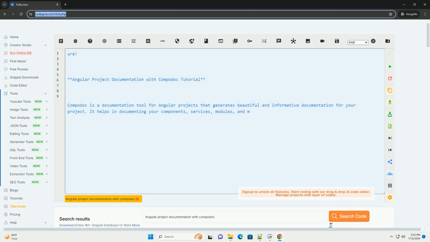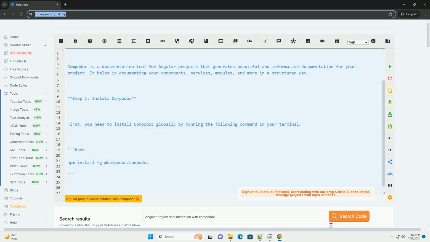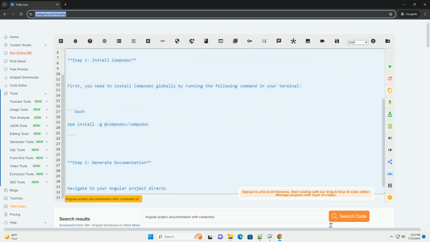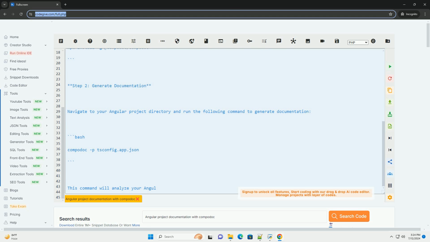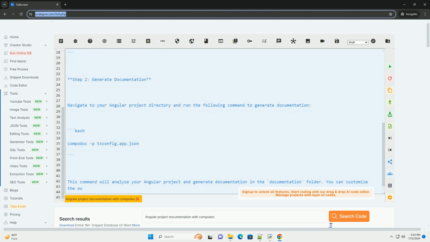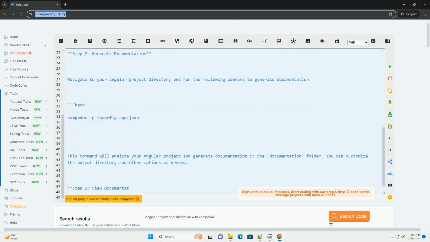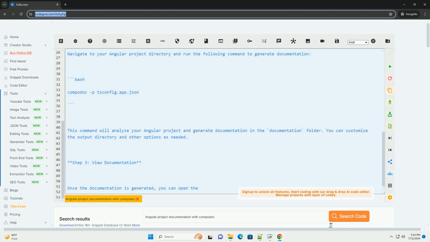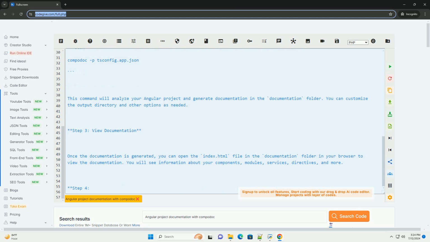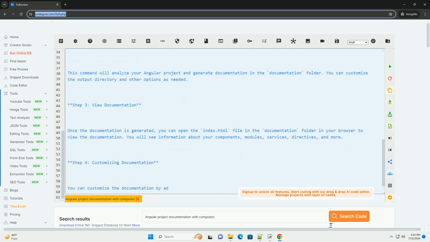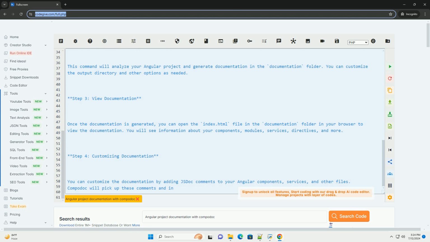Angular project documentation with Compodoc tutorial. Compodoc is a documentation tool for Angular projects that generates beautiful and informative documentation for your project. It helps in documenting your components, services, modules, and more in a structured way. Step 1. Install Compodoc. First, you need to install Compodoc globally by running the following command in your terminal.